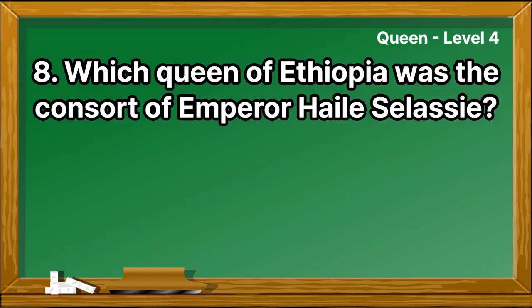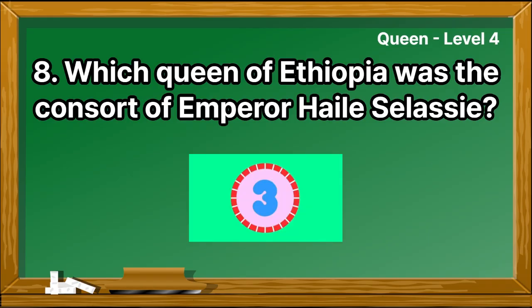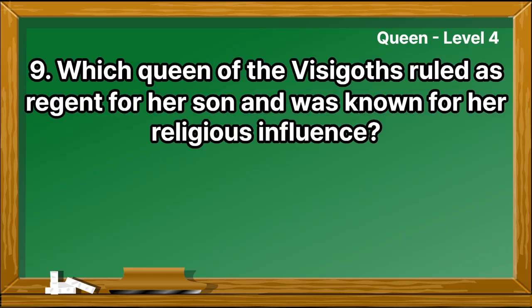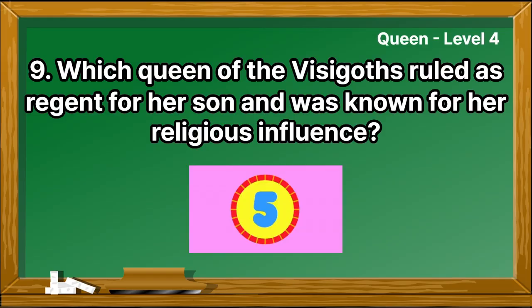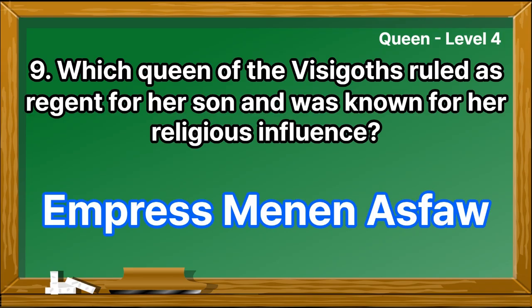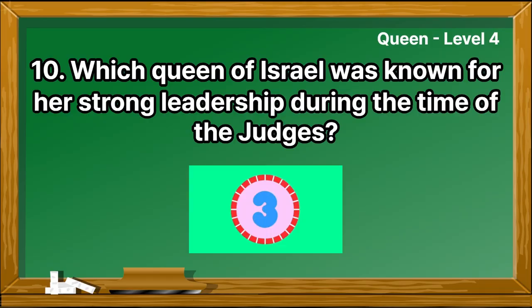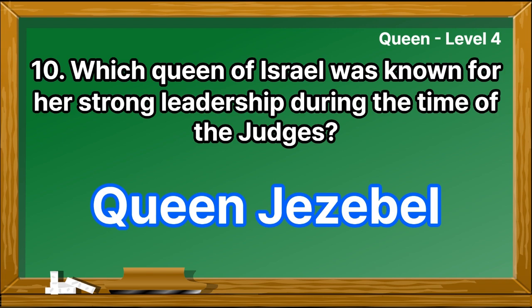Which queen of Ethiopia was the consort of Emperor Haile Selassie? Empress Menen Asfa. Which queen of the Visigoths ruled as regent for her son and was known for her religious influence? Empress Menen Asfa. Which queen of Israel was known for her strong leadership during the time of the Judges? Queen Jezebel.